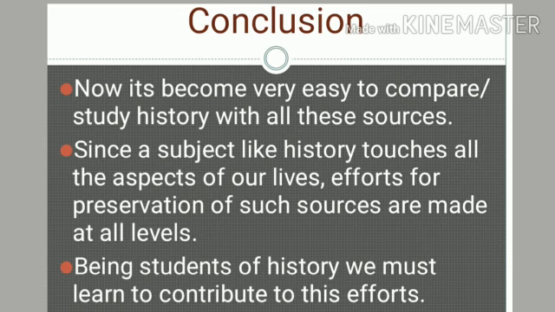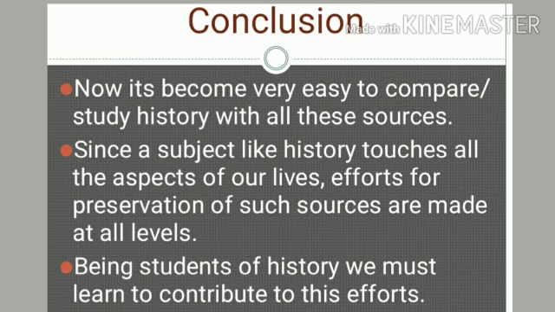Since history is a subject that touches all spheres and aspects of our lives, we need to preserve these sources at every level. They are also taken care of by the Government of India. But being students of history, we must also learn to contribute towards these efforts.